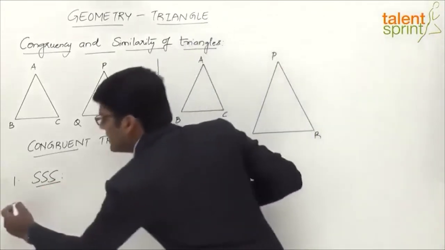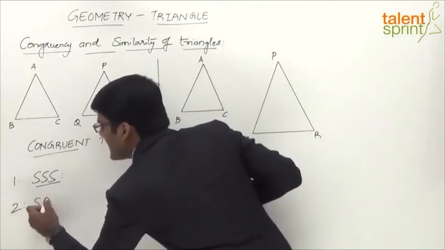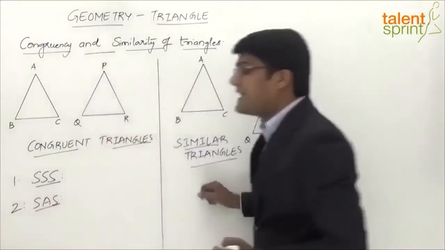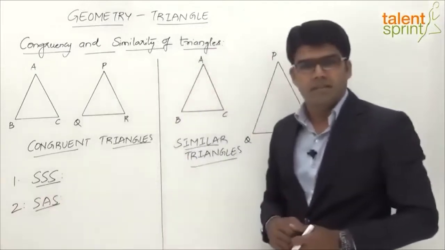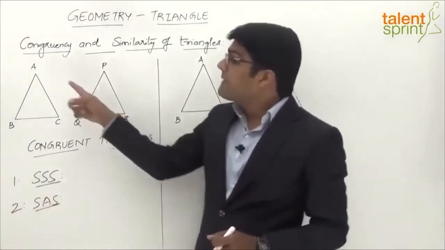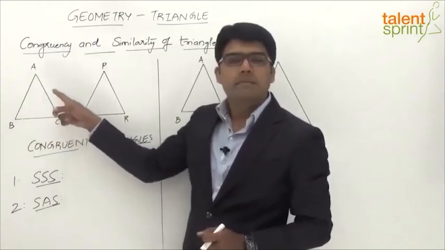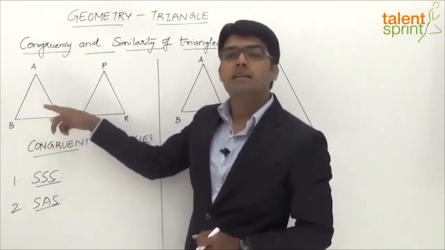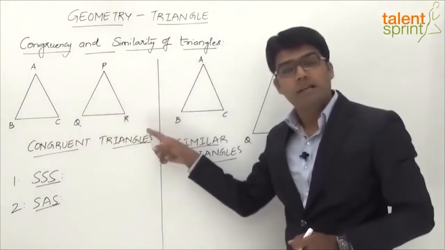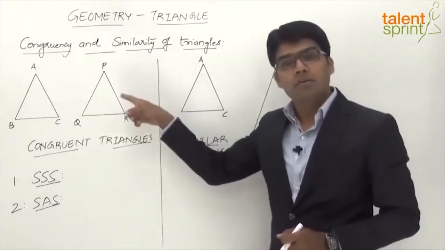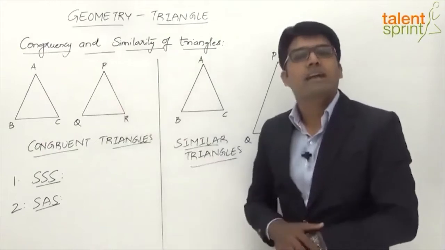The second one here is SAS congruency. Now what is this SAS congruency? This is side angle side congruency. Now what does it mean here? If any two sides of the triangle ABC and the angle included between them are equal to the corresponding two sides of the triangle PQR and the angle included between them, then also the two triangles are congruent.